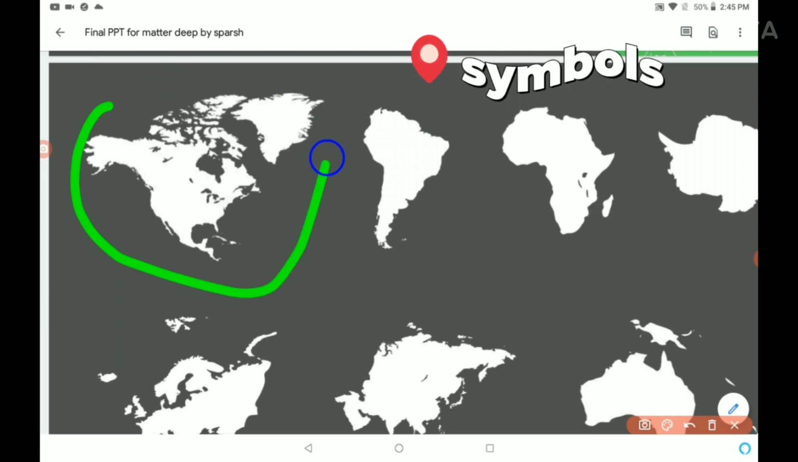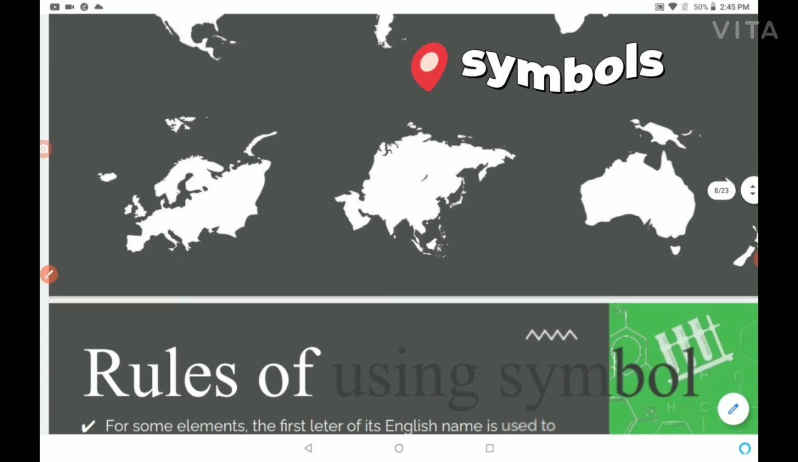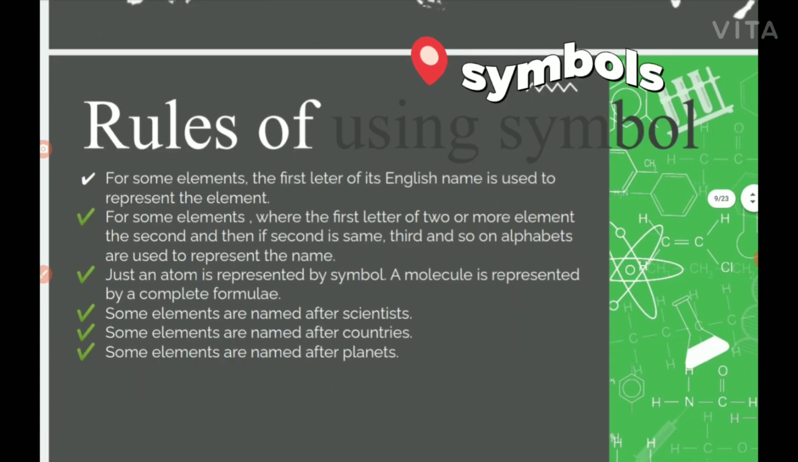Okay. So if you don't know, this was the place where Dalton's method was famous, but now it's not used anywhere. It is used in our studies only. It was a good method, but it was hard to recognize. So, rules for using symbols. Yes, there are rules for some elements.